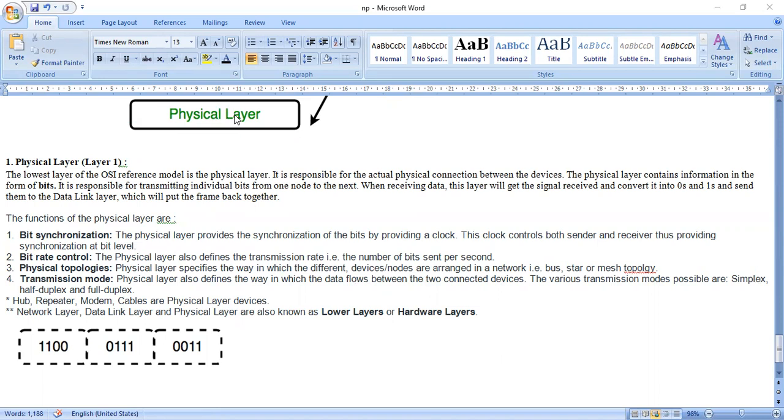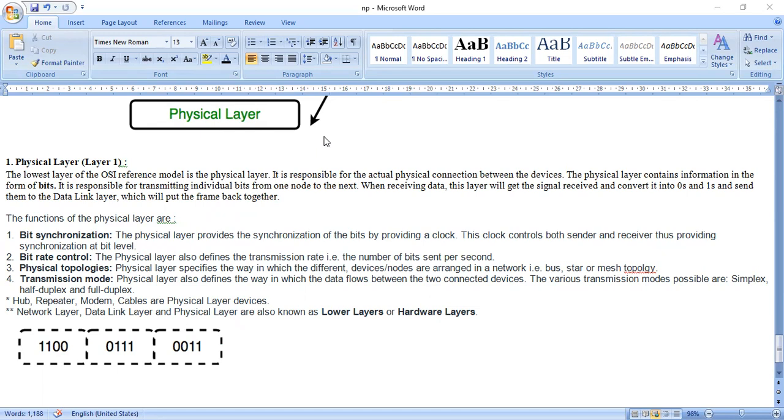It is responsible for the actual physical connection between the devices, the physical connection from one device to another device.